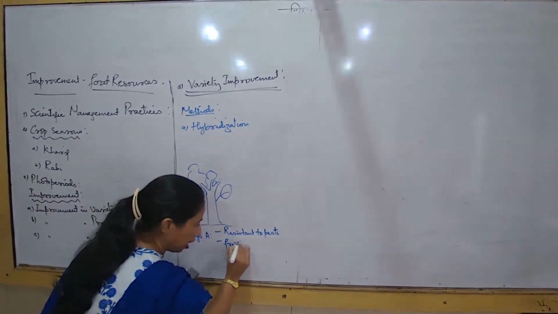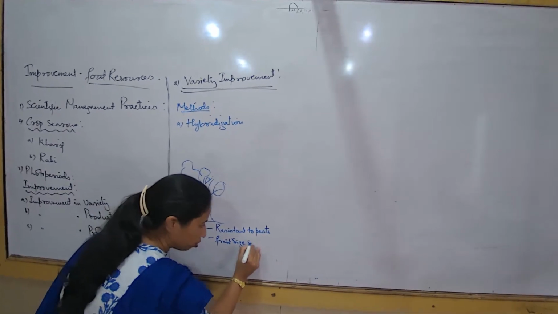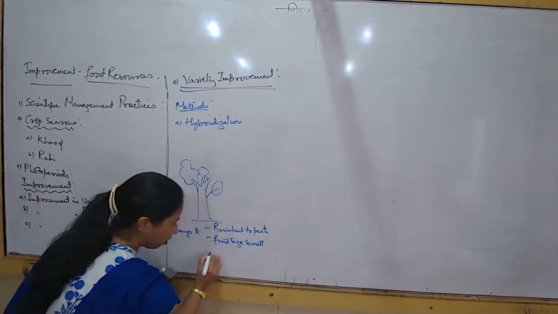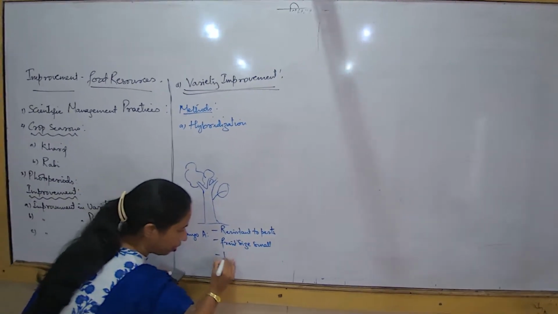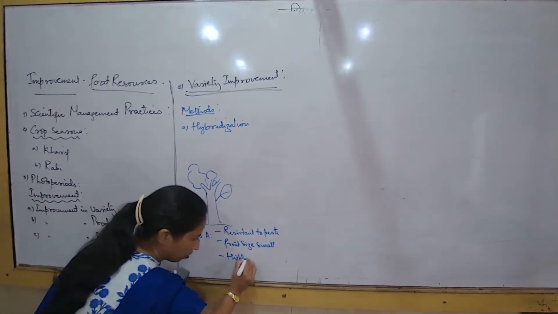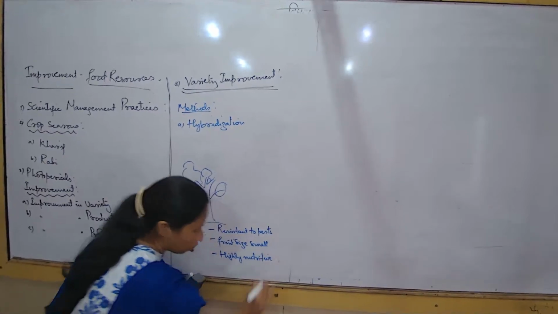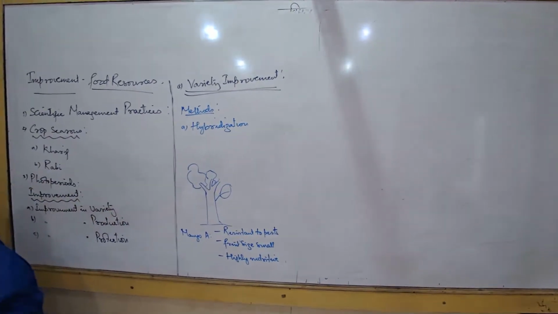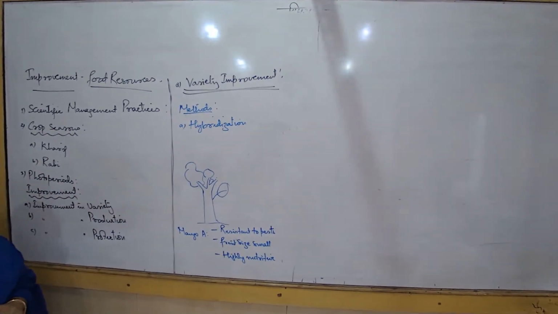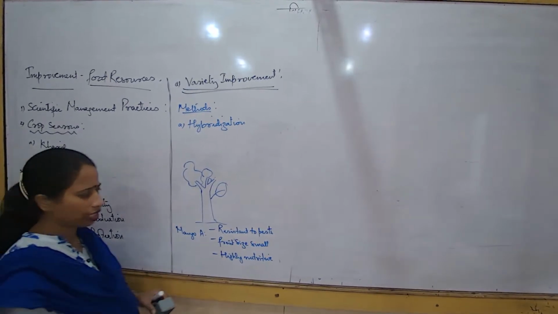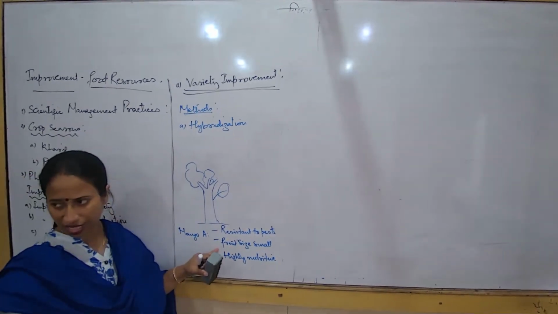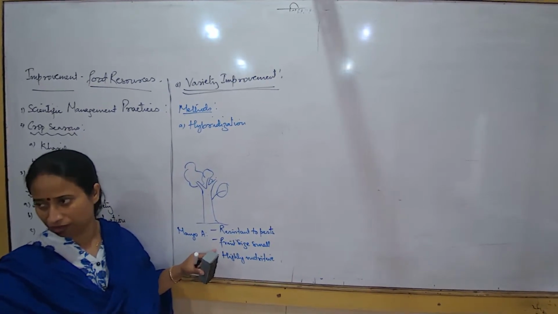At the same time, the fruit size is small, and at the same time, highly nutritive. So we are talking about three characteristics that we have studied.